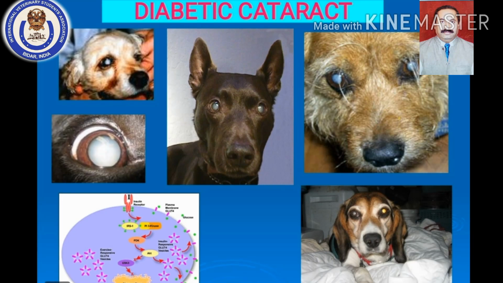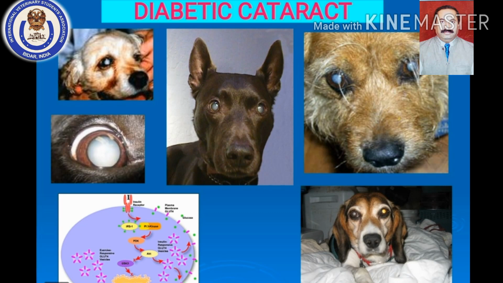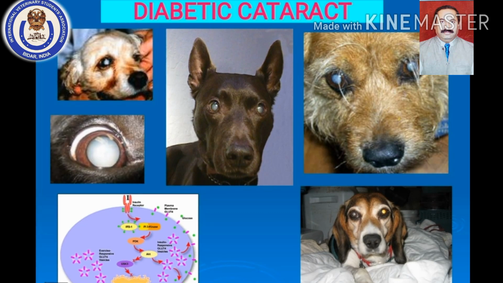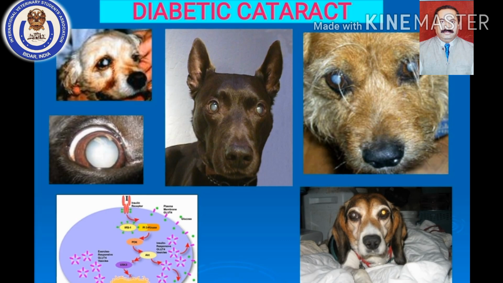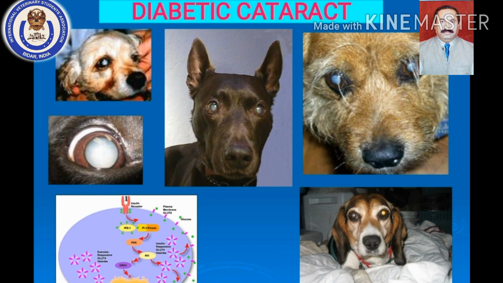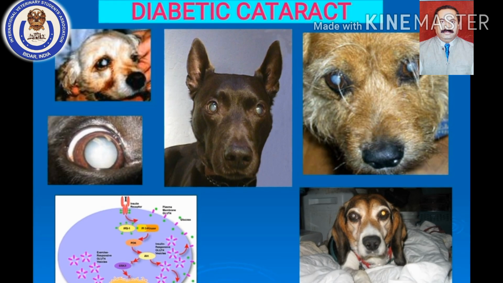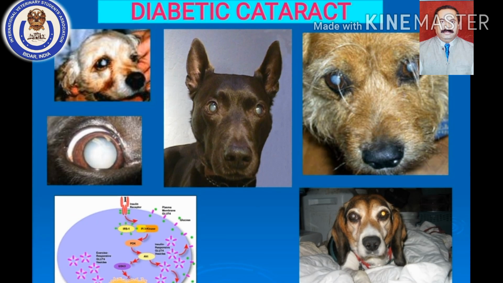So the excess glucose which is accumulated in the lens is utilized and a final product is formed, which is called sorbitol. Sorbitol, being a hyperosmolarity type of molecule, attracts more water within the lens capsule, and because of the retention of more water within the lens capsule, there is swelling of lens fibers, and these fibers rupture, so the transparent lens becomes opaque.